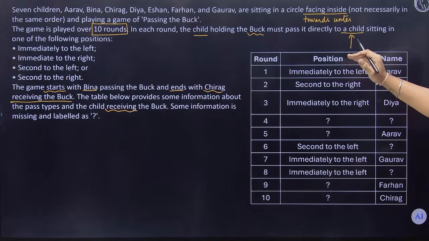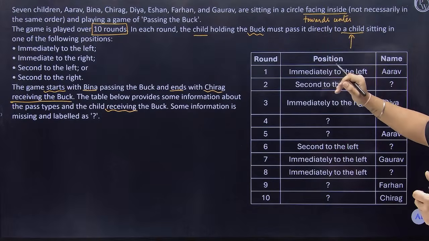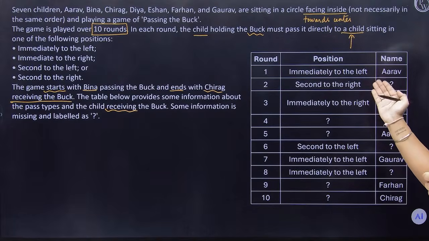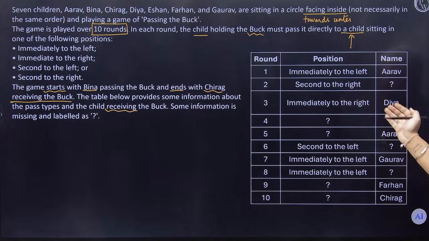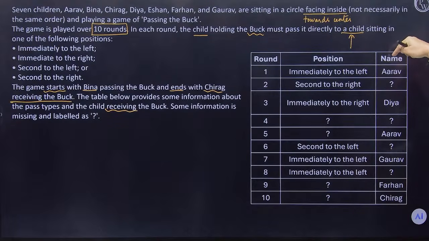Yes. And we have the position. How was the pass being made? Was it made immediately to the left, or immediately to the right, or second to the right, second to the left, and so on and so forth, is given to us. And the name is of the person who's receiving it, okay?